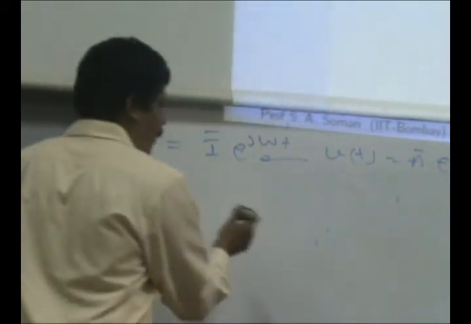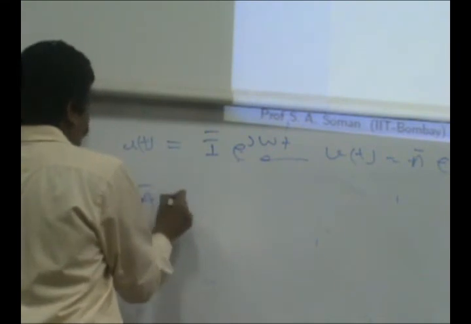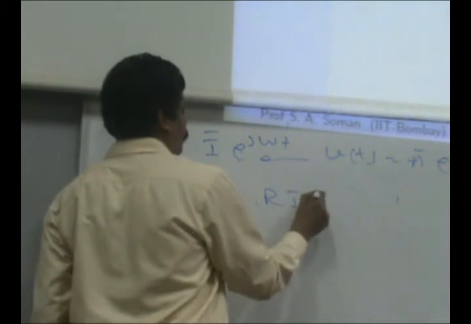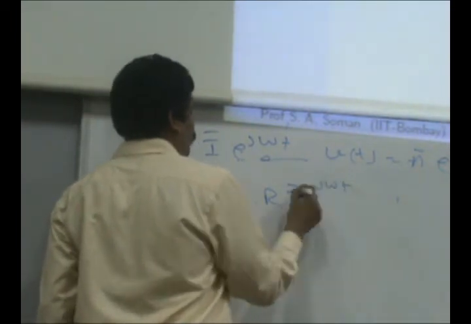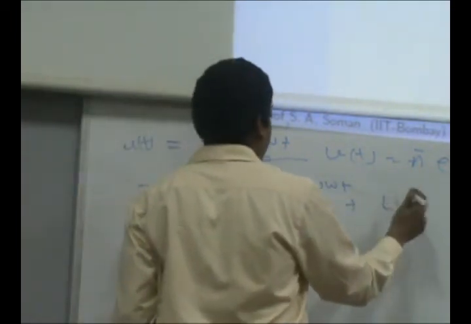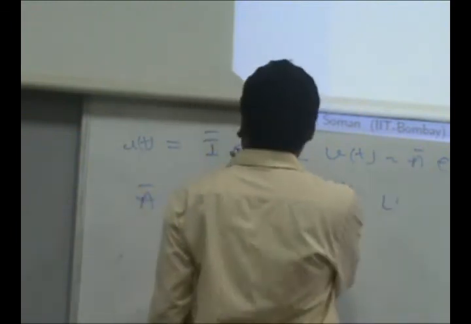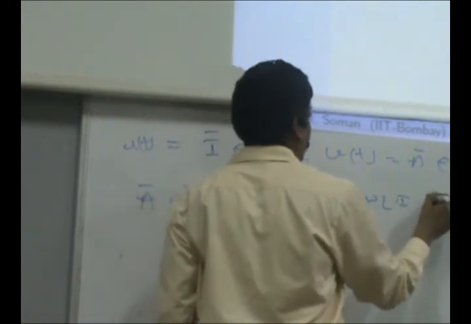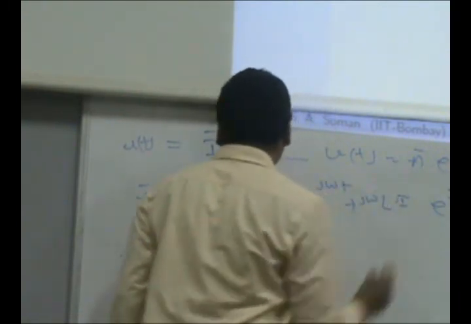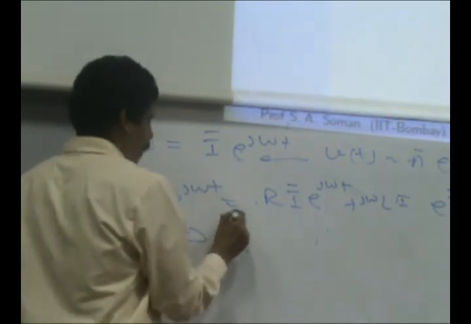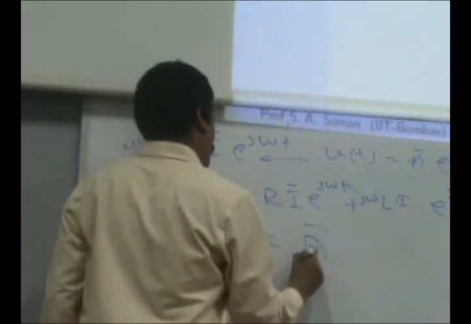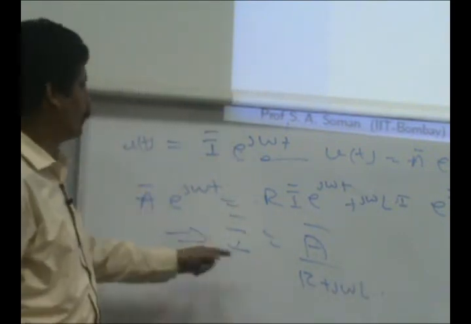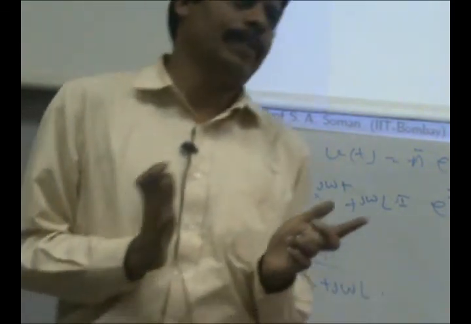So what I get is the equation V bar e to the power j omega t is equal to R I bar e to the power j omega t plus L di by dt. So again differentiating it, I bar j omega e to the power j omega t, which means that if I bar is V bar by R plus j omega L, then everything has worked out properly, right?